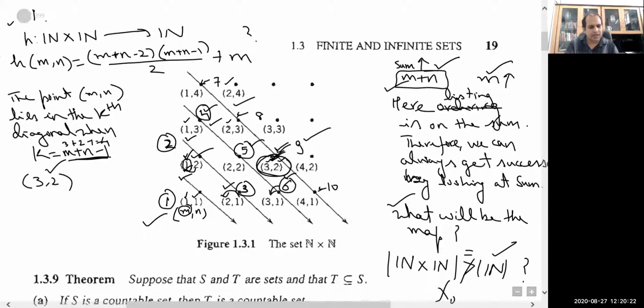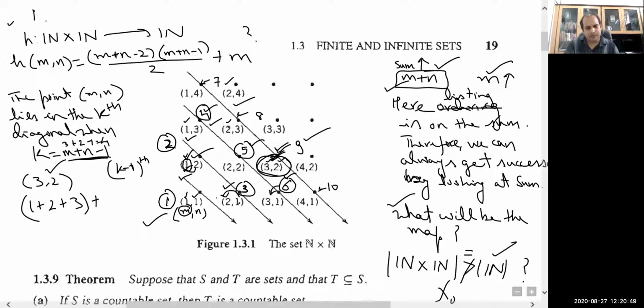In the first diagonal we have one element, in the second diagonal we have 2 elements, and in the third diagonal we have 3 elements. In the first diagonal we have 1 1, in the second diagonal we have 1 2 and 2 1. So up to the (k minus 1)th diagonal you need to sum all the members, which is 1 plus 2 plus 3. Up to the third diagonal I have counted all the members.